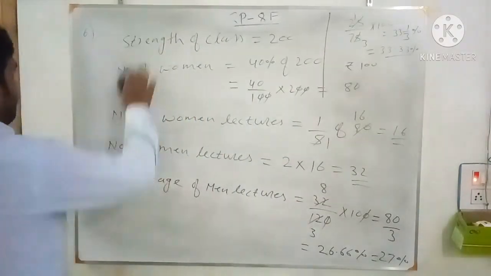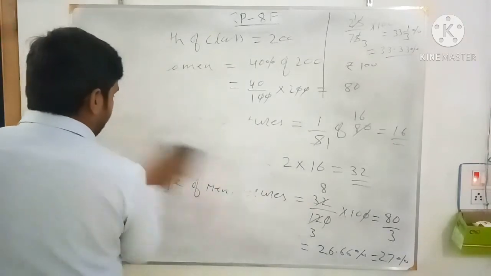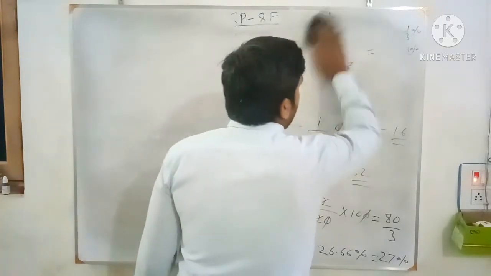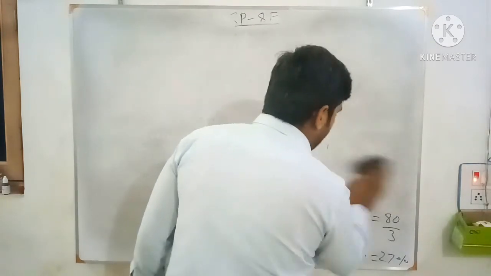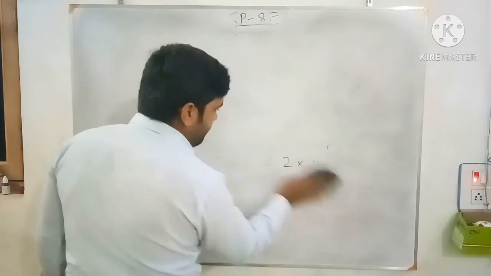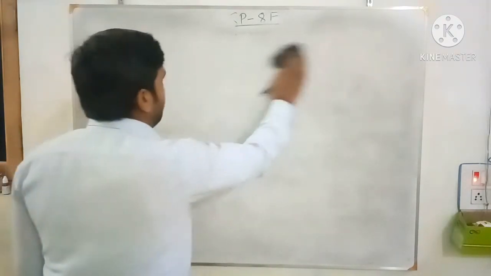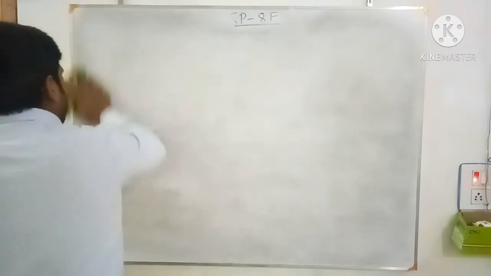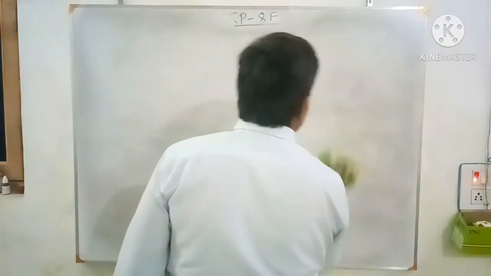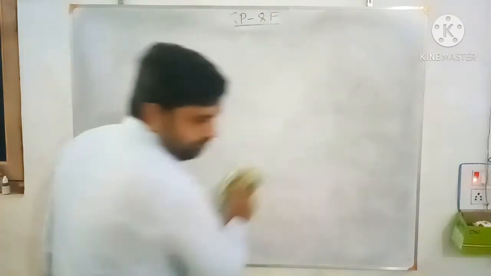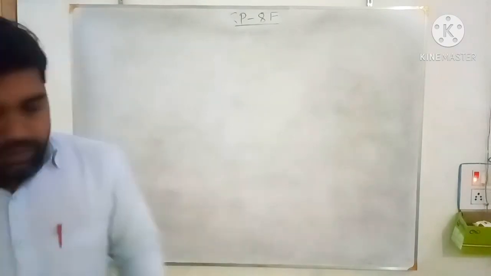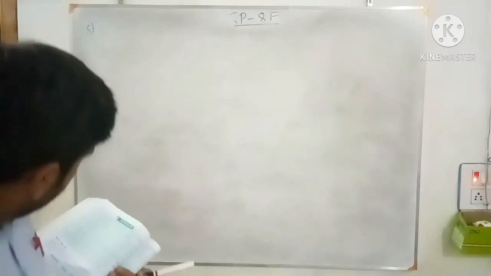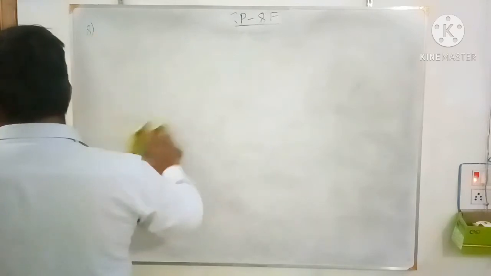Okay. Now see question number 8. Question number 8 is: in a mixture of milk and water, the proportion of water by weight is 75%.